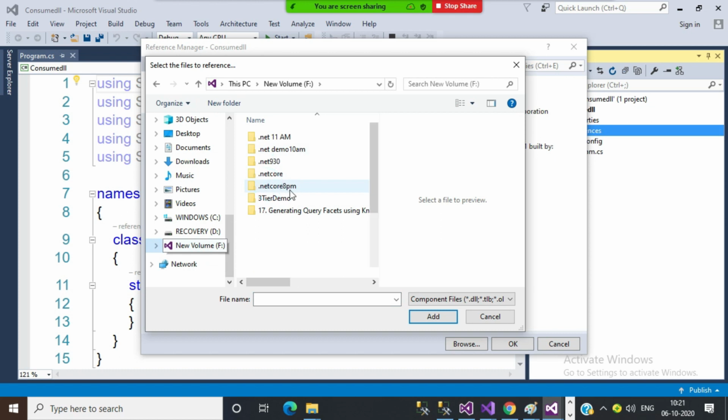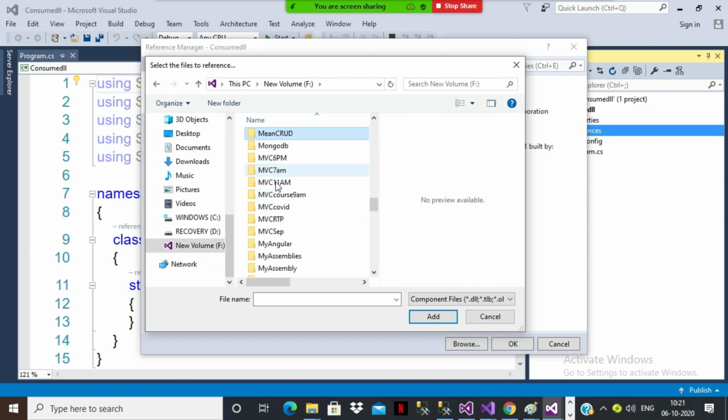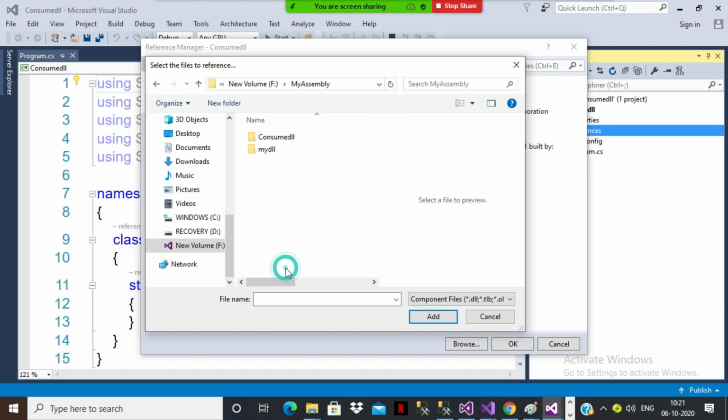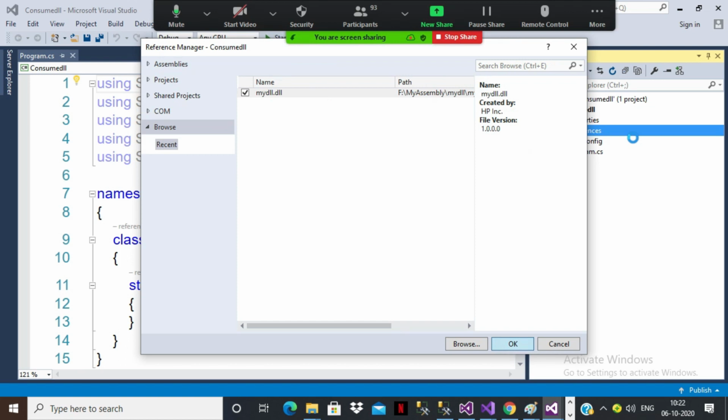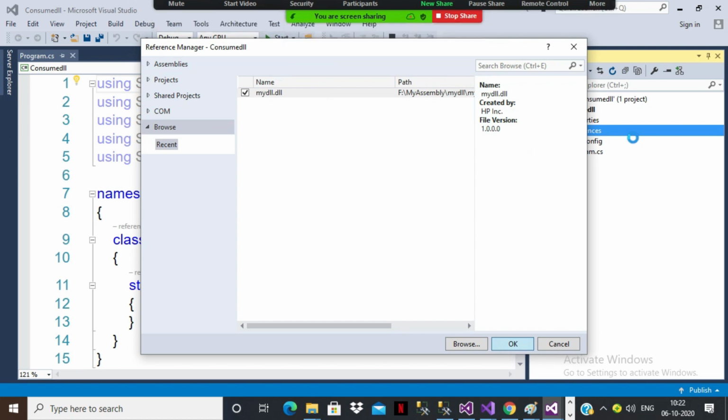There you can find your DLL file, my DLL, bin, debug. Select the mydll.dll. Click on the Add button. Click on OK. Now you added the DLL file in your project so that you can consume the classes and methods that are available in that particular DLL file.